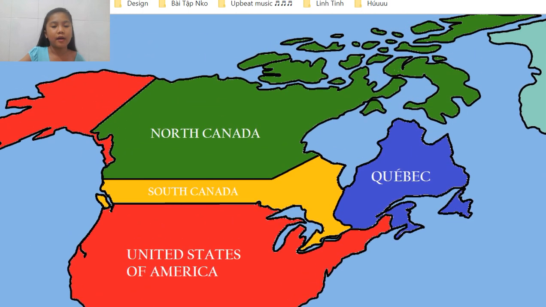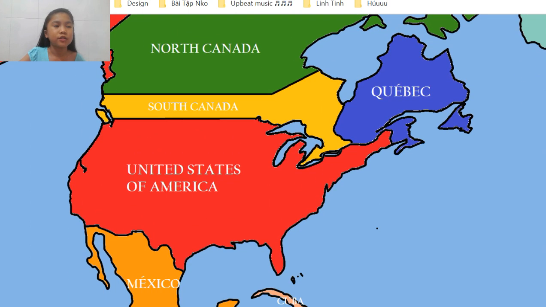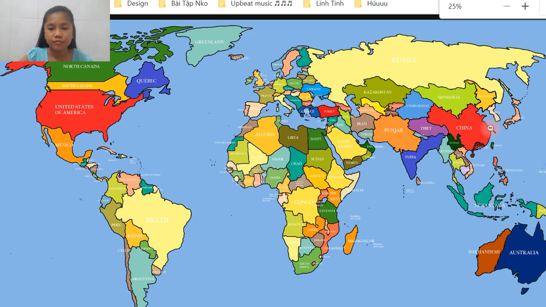The United States of America is in a continent called North America. It's here on the map. Can you see? This red country here, and this part here is also part of the United States of America.